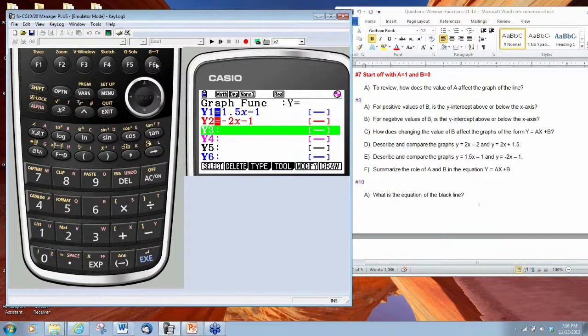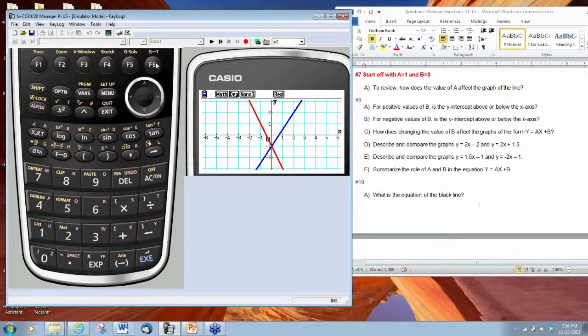Then if we draw them, we have two lines with different slopes. We have an uphill line and a downhill line, but they share the same y-intercept. So what we can conclude here is that the value of A is always going to manipulate the slope of our line, and the value of B is always going to show us where the line crosses the y-axis.